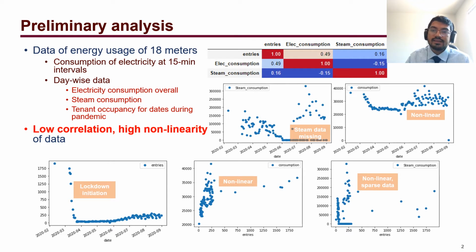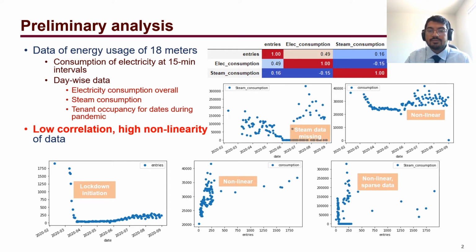When we look at electricity consumption with time, we can see that the data is highly nonlinear. Obviously, this also includes a seasonal factor, since consumption is lower in the summer months and slightly higher during the winter months. When we also look at the entries with dates, we can see that the entries fell drastically during the month of May, and this is the data we are actually looking at. So this was the period during the lockdown initiation.